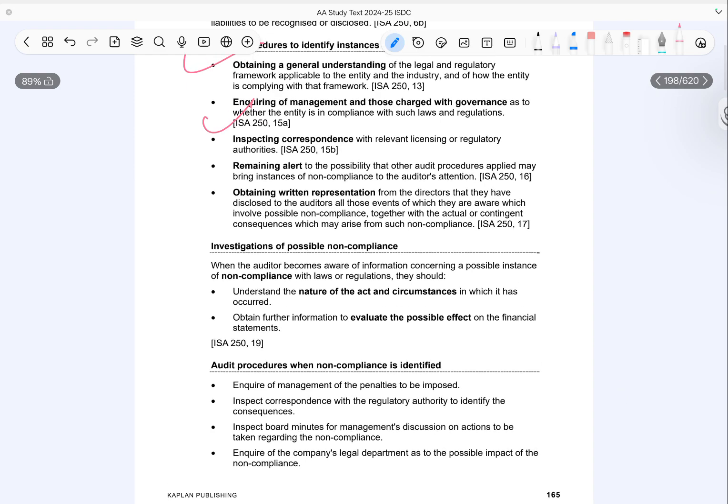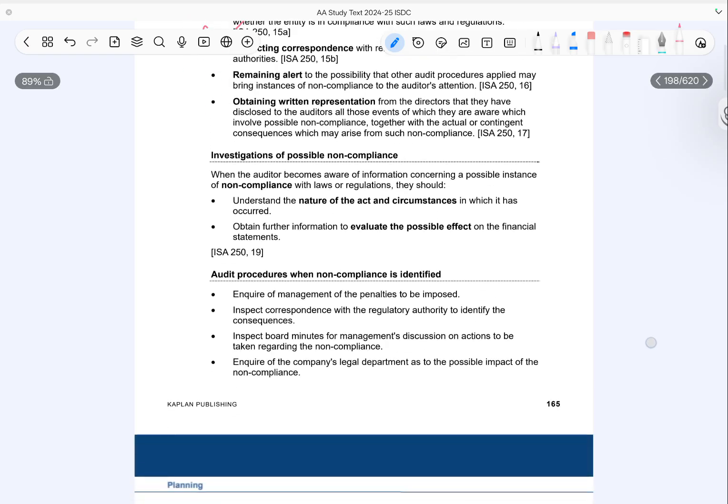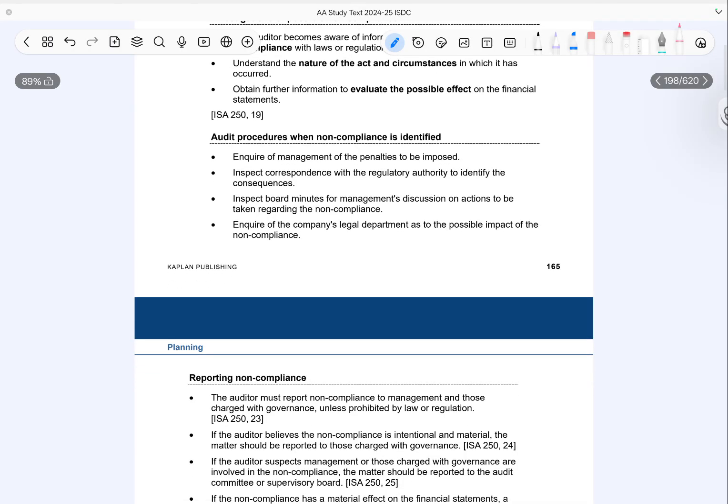They must understand the nature of the issue and the circumstances in which it occurred. They should then obtain further information to assess the possible impact on the financial statements. If non compliance is identified, further procedures are required. This includes discussing penalties with management, reviewing correspondence with regulators, and checking board minutes for discussions on how these issues have been handled. Now, about reporting non compliance.